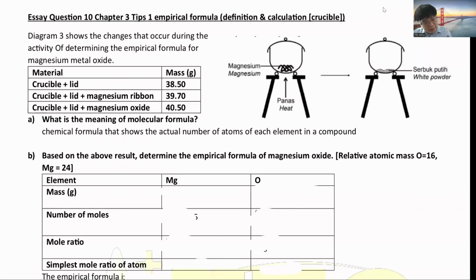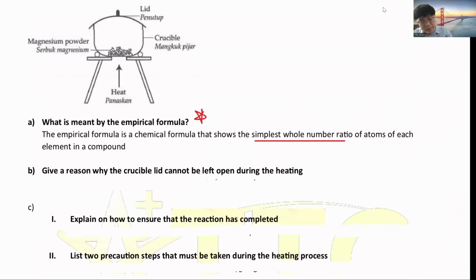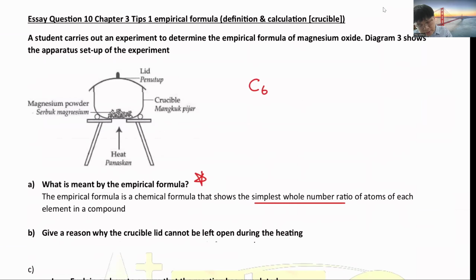Either empirical formula is coming up or the molecular formula. So molecular formula is a chemical formula that shows the actual number of atoms of each element in a compound. So the difference is, one will show you the actual number, one will show the ratio. Ratio means, for example, let's say we have glucose, C6H12O6. This is the molecular formula, which shows you the actual number. Then for empirical formula, they'll give you the ratio. So 6 can simplify to 1 to 1. So this is the empirical formula, which shows the ratio. Then this is the molecular formula, which shows you the actual number of how many carbon, how many hydrogen, how many oxygen in glucose.